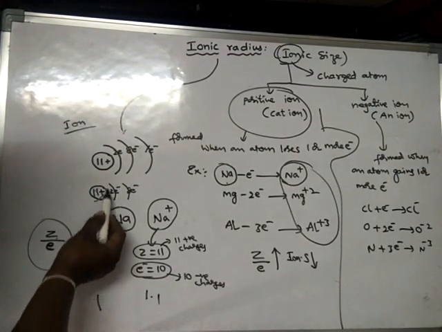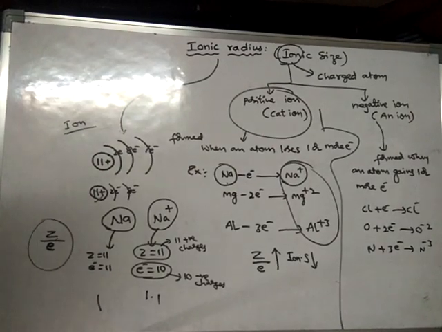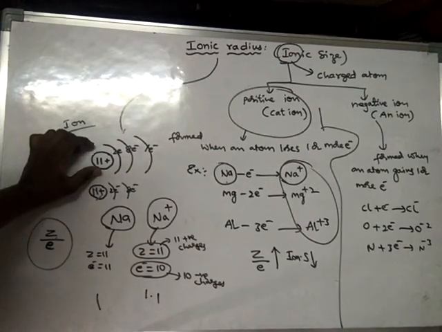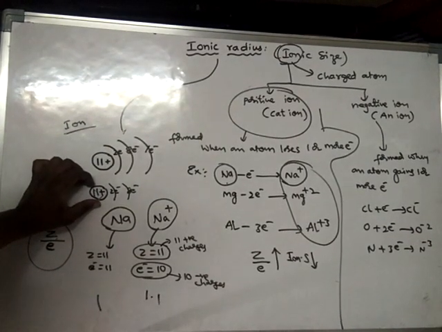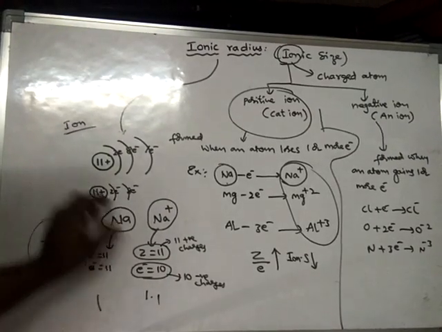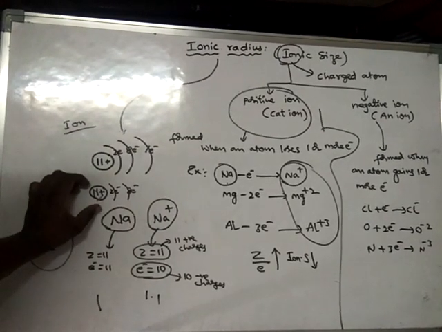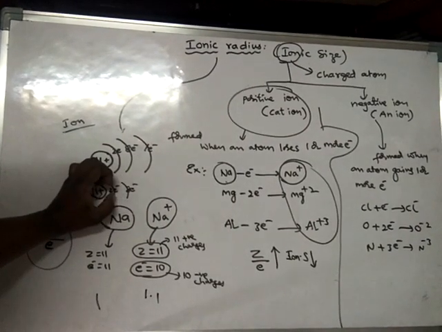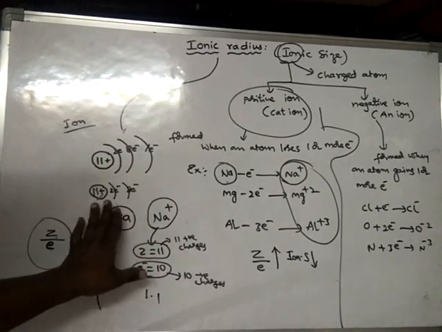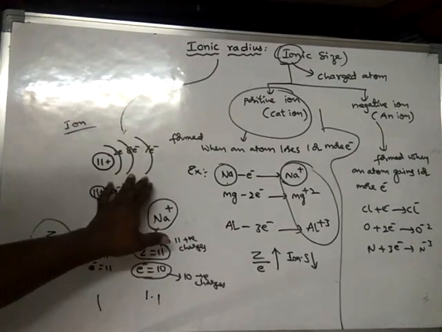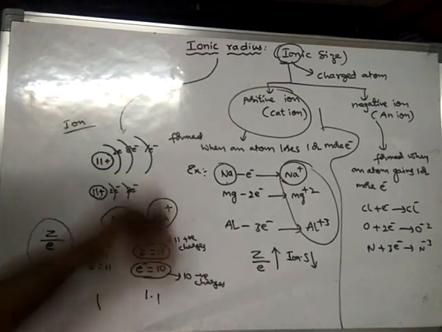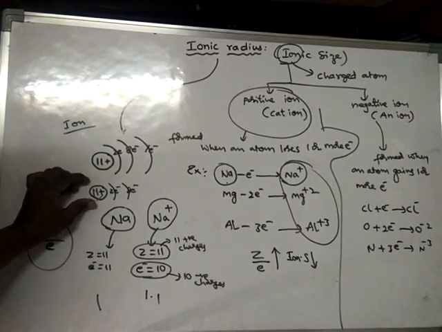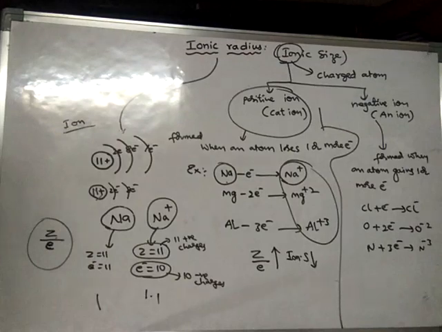The nucleus will become more powerful and show more control over the electrons, because the positive charges are more in number compared to the negative charges. So it will pull the electrons and the size decreases. In the atom, the positive and negative charges are the same. That is why in the positive ion the size will be less.